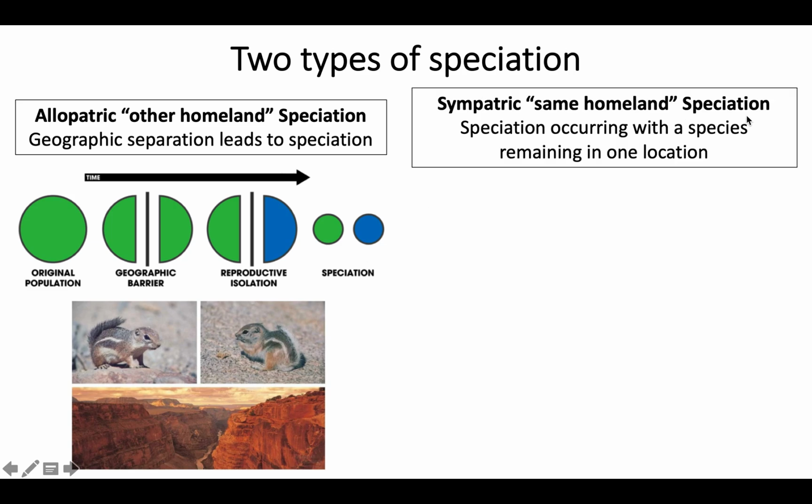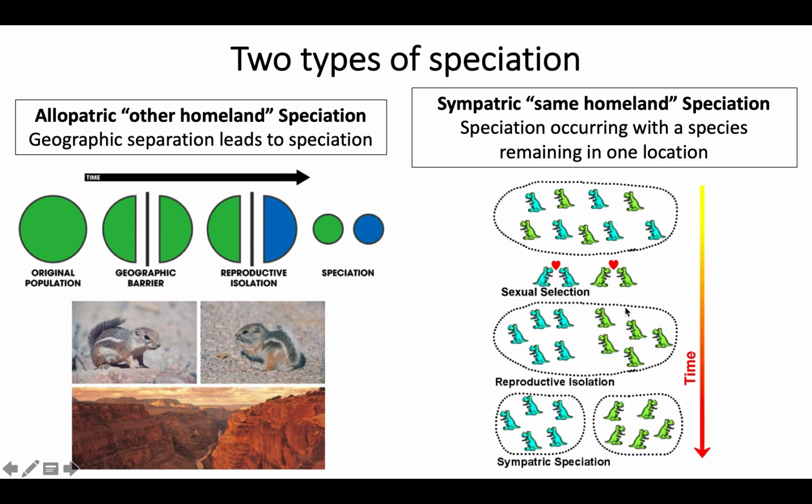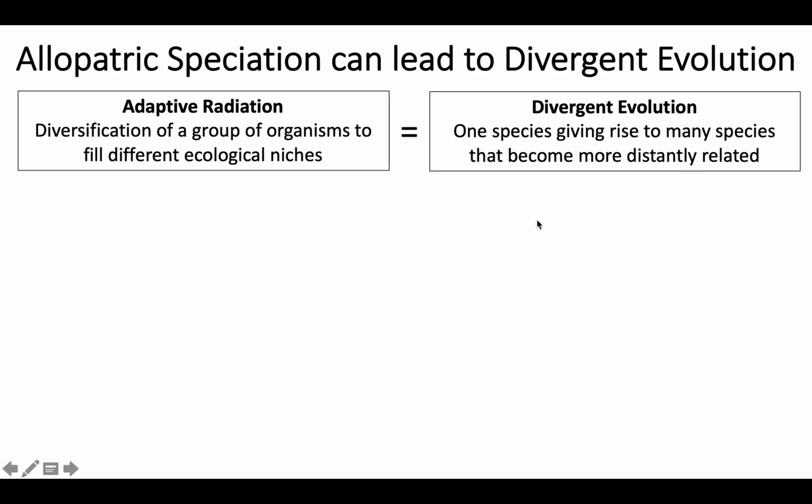Sympatric speciation occurs within the same region. Within one location, there's enough random mutation and usually some sort of selective mating within a population that can lead to one turning into two over time.